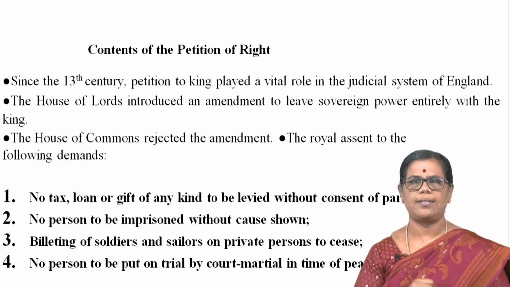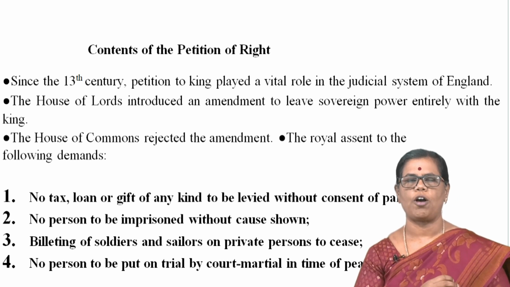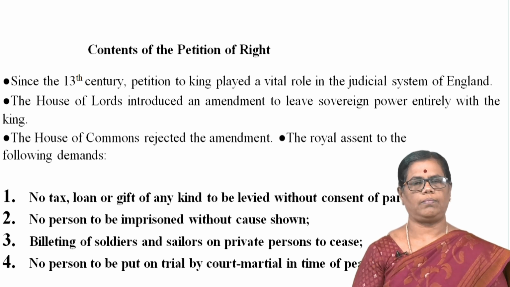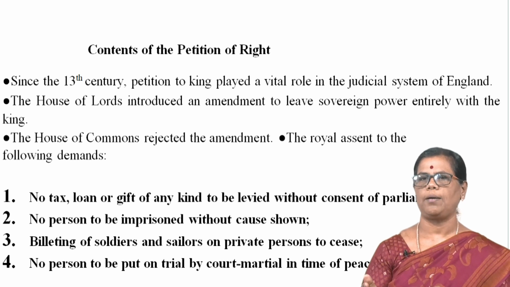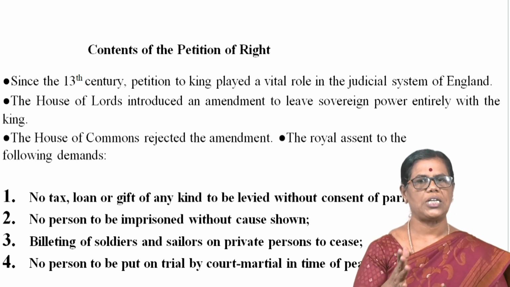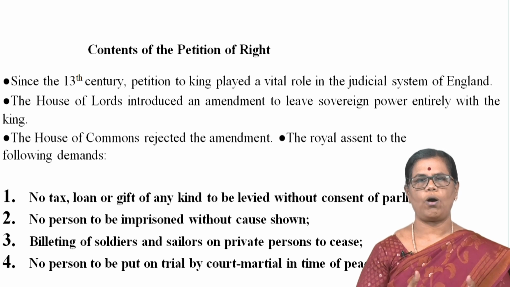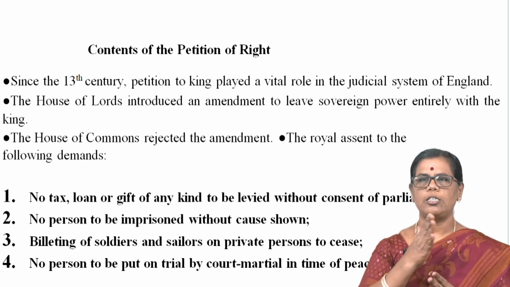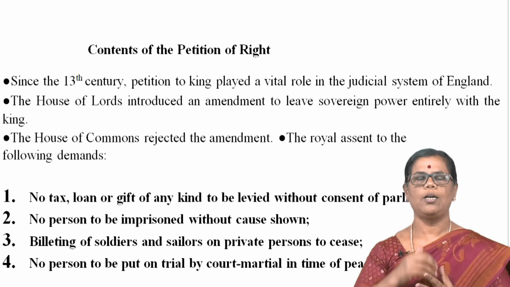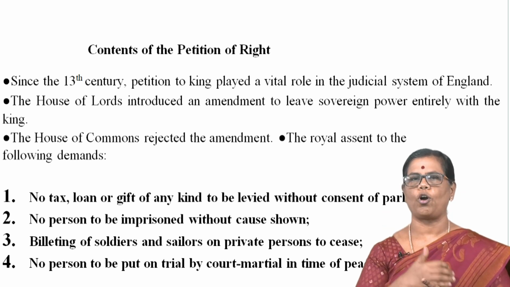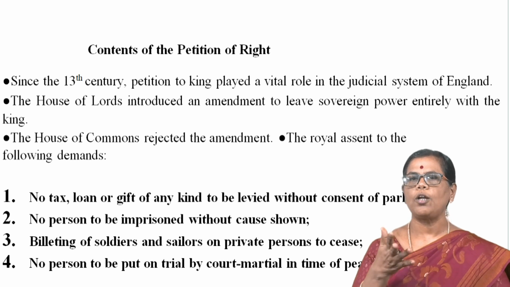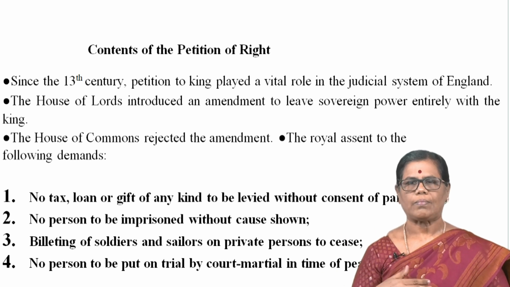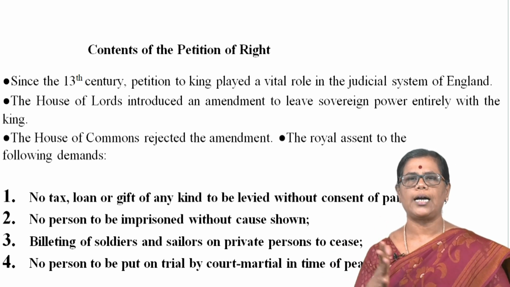What are all the contents of this Petition of Right? In England, since the 13th century, drawing a petition to the king played a vital role in the judicial system of England. The House of Lords, you have studied about this, the Parliament of England. This Parliament of England consists of two houses. One is the House of Lords, another one is the House of Commons. This House of Lords introduced an amendment to leave sovereign power entirely with the king. The House of Commons rejected the amendment.